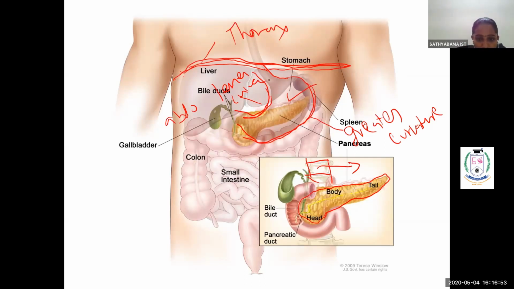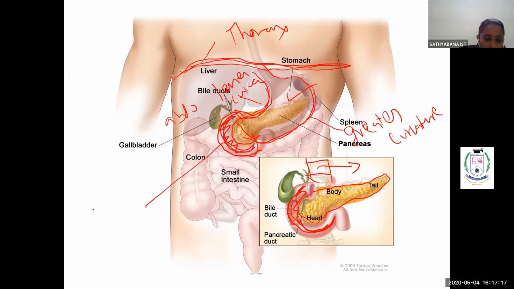Can you see a C-shaped curvature coming over here? This is the C-shaped curvature. After the stomach, the continuation of the C-shaped curvature is called the duodenum.